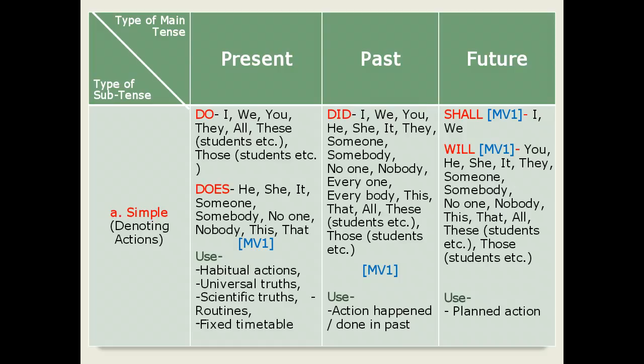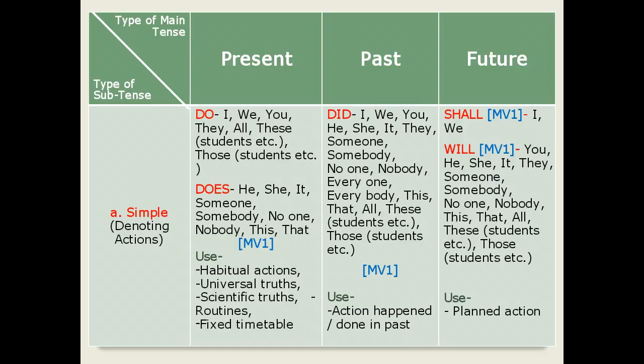After do or does, an action denoting main verb occurs in its root or base form. And the use of this simple present tense denoting actions is to mention habitual actions, universal truths, scientific truths, routines, fixed timetable, etc. For example, I do attend college or I attend college, we do attend college or we attend college, he attends college, she attends college, someone attends college, etc. This way we can prepare multiple sentences with the help of do and does.